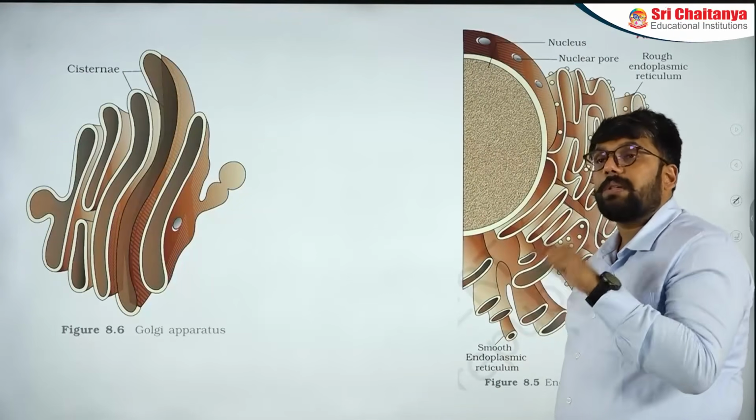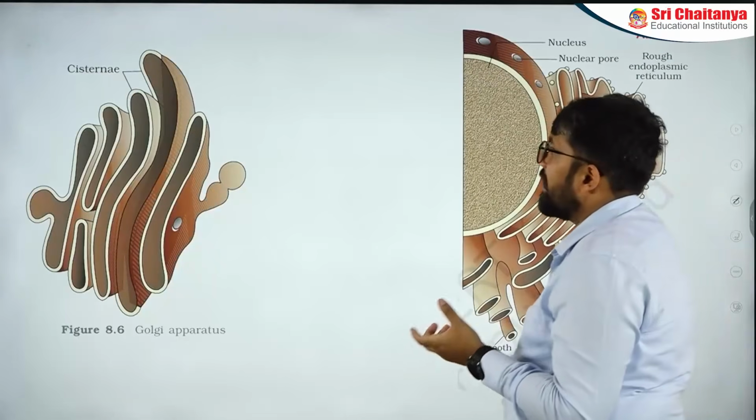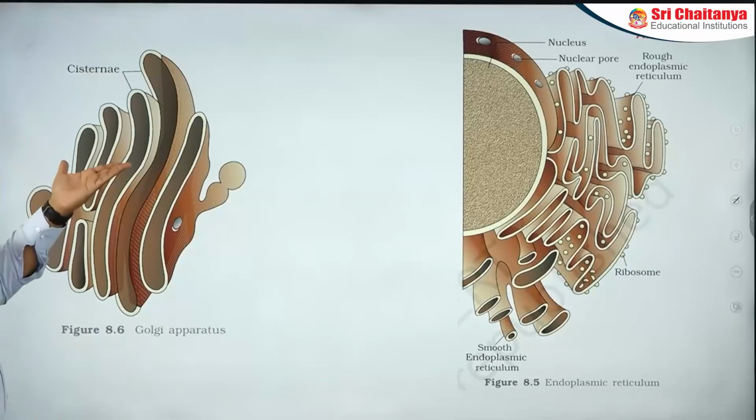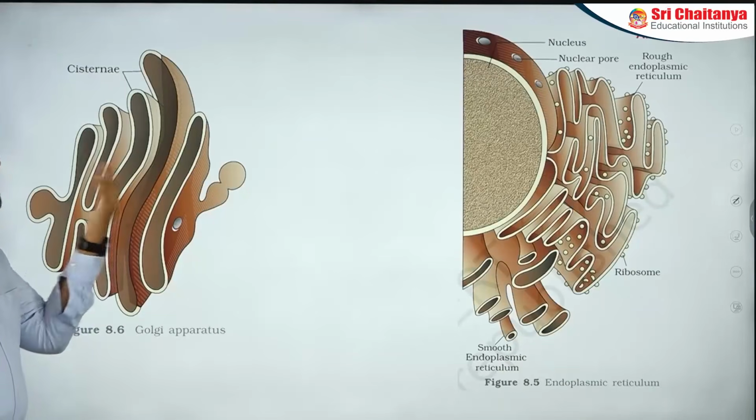That's why ribosomes are also present on the outer membrane of the nucleus as well. See, in this particular diagram, people start to get confused about cis and trans. The issue is this: NCERT doesn't mention where is cis, where is trans.